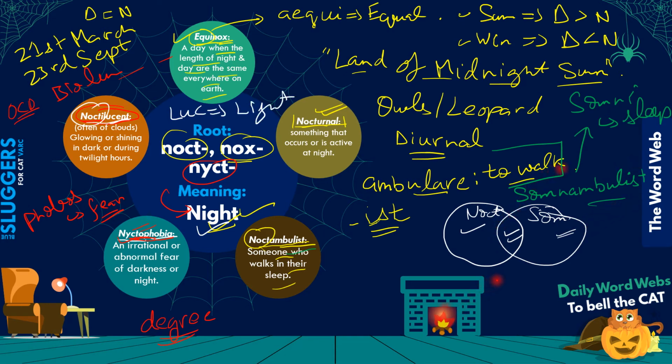So noctilucent would be anything that shines or glows or emits light at night.